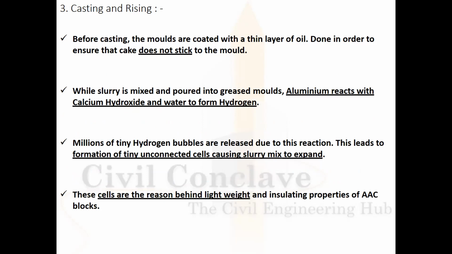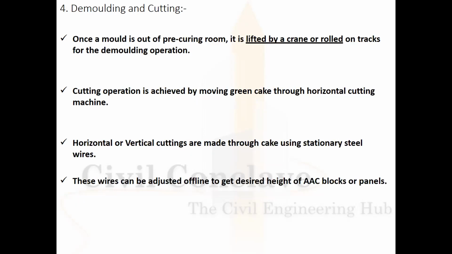When the slurry is mixed and poured into the mold, aluminum reacts with calcium hydroxide and water to form hydrogen. Millions of hydrogen bubbles are released by the reaction. This leads to the formation of tiny unconnected cells, causing the slurry mix to expand. These cells are the reason behind the lightweight and insulating properties of AAC blocks.